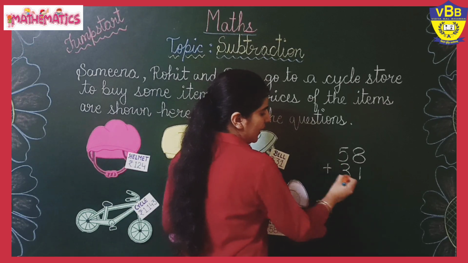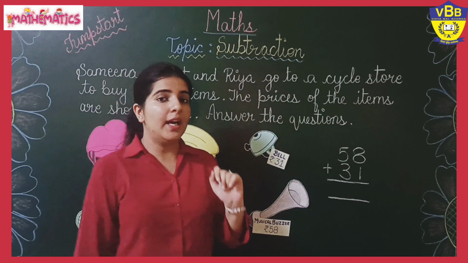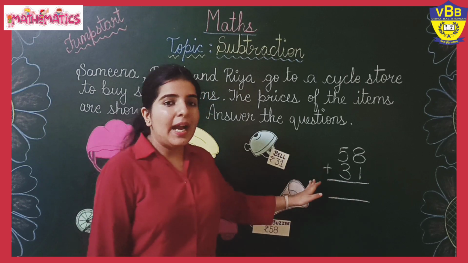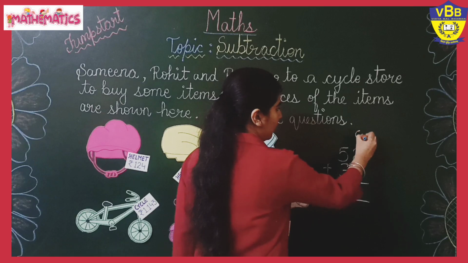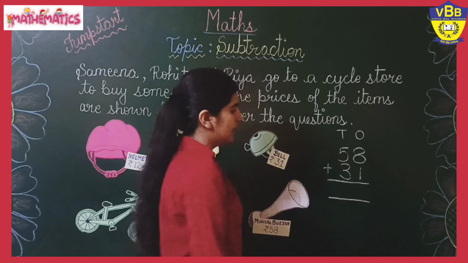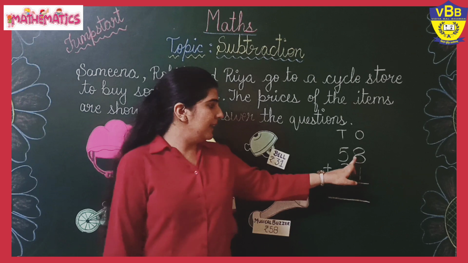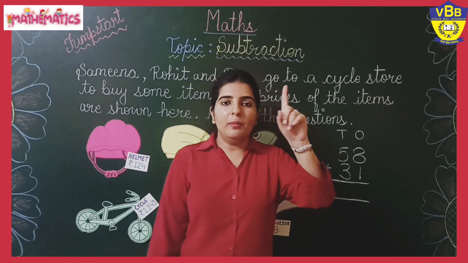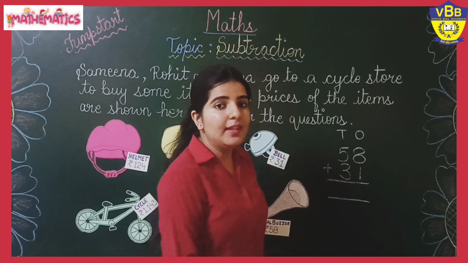That means what we have to do? We have to add the numbers starting from the ones place. Ones, tens. So now the number on the ones place is 8. 8 plus 1. 8 in your mind, 1 on your finger. 8 plus 1 is 9.